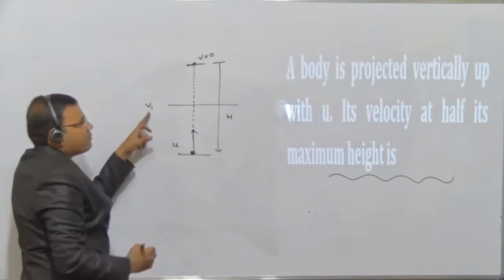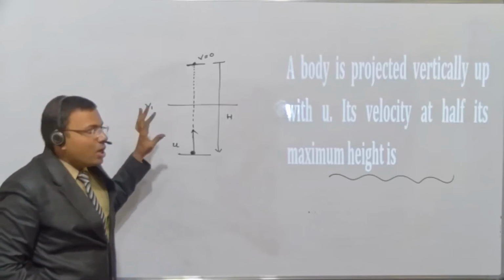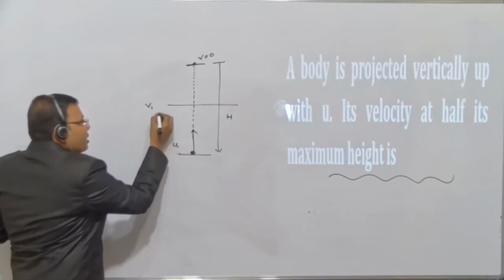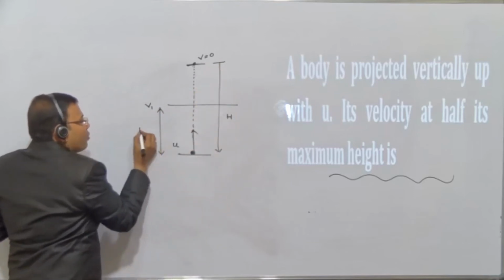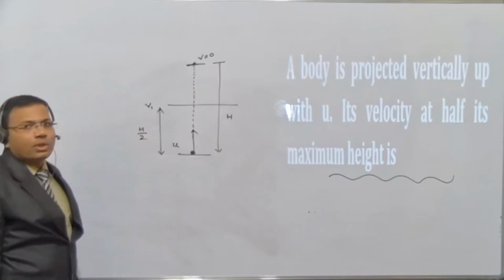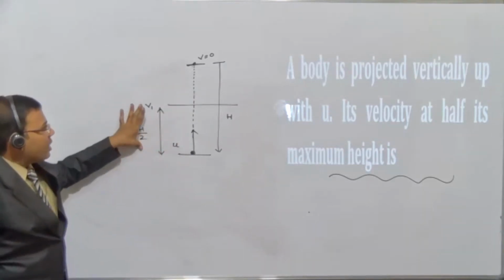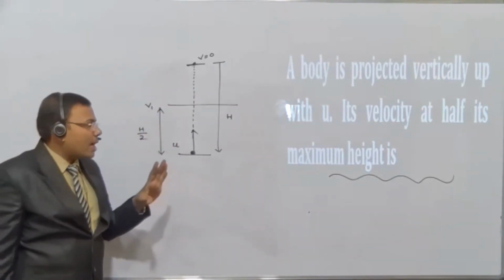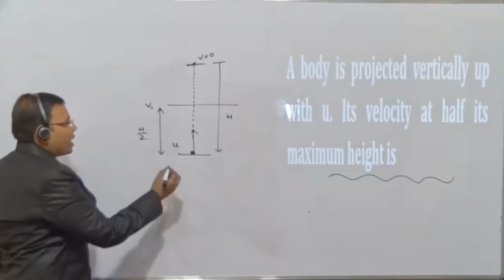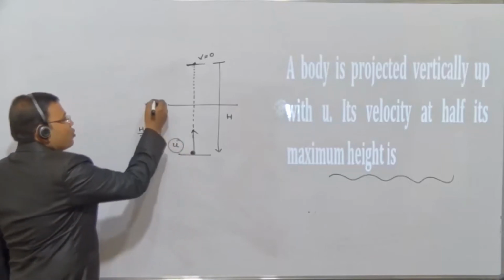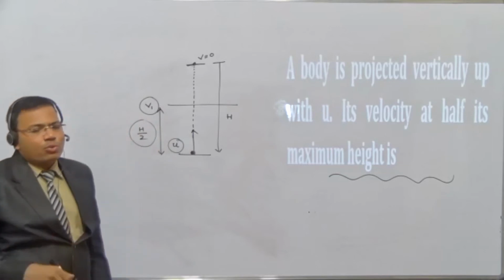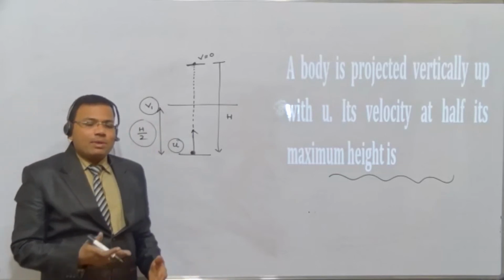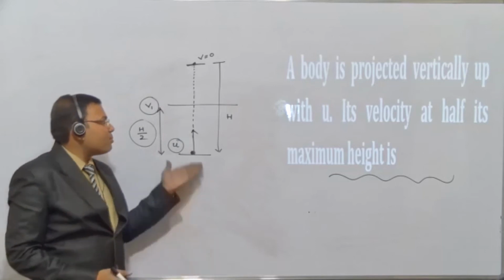Suppose the velocity is v1. I don't know, the velocity is v1. And this distance is how much? Vertical distance. अगर आप ये check करते हैं बेटा, तो ये total is h. ये पूरा h है. So therefore this will be h by 2. If this is h, this will be h by 2. अब सिंपल सा लॉजिक है. मैं आपसे पूछूंगा कि भाई we are having initial velocity, we are asked to calculate the final velocity, we are having the vertical displacement h by 2, and of course we have to take a as minus g because the body is projected upward.